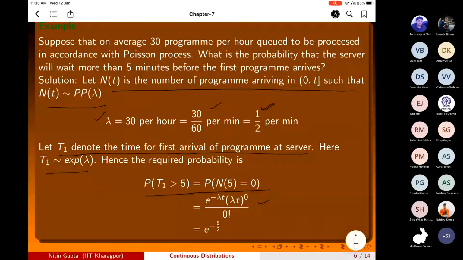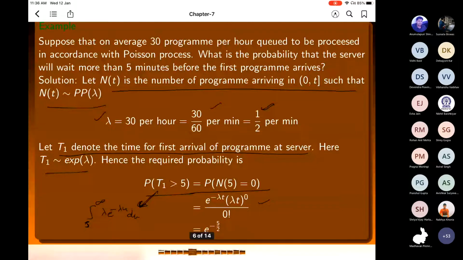In this fashion you can write it down, or this is also simple, you can do the integration also. So can anyone tell what the integration formula is here? The integral from 5 to infinity of lambda e raised to power minus lambda u du. You can use this also because T1 is exponential. You will get the same answer.